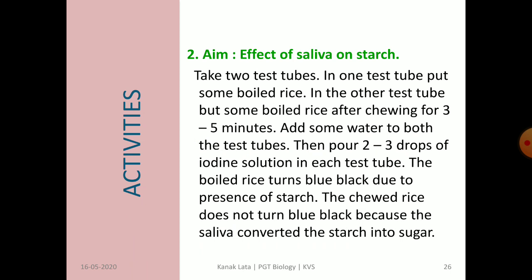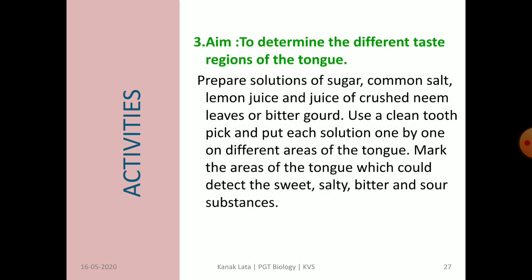Now, you will observe that the first test tube in which you added boiled rice turns blue-black in color. That is due to the presence of starch in the rice. But the second test tube does not change color. Why? Because saliva converted the starch into sugar. Here the digestion of starch takes place. So there will be no change in the color.